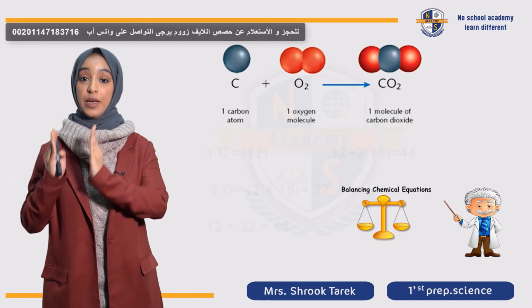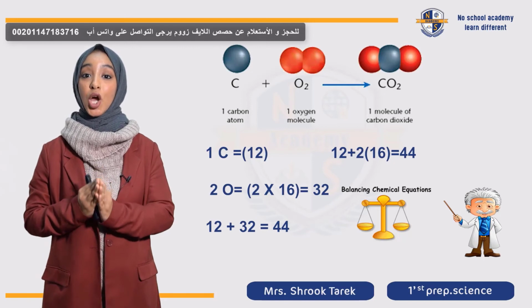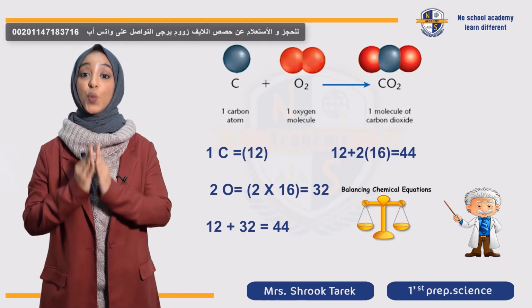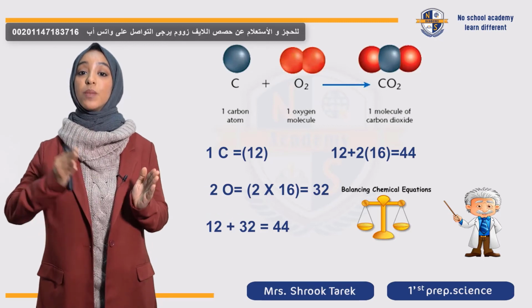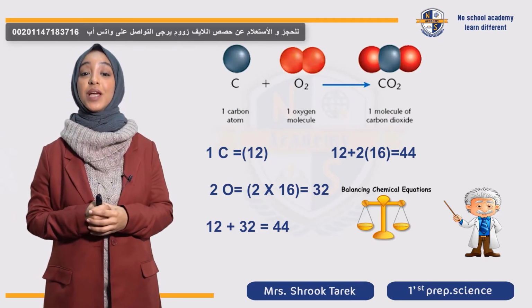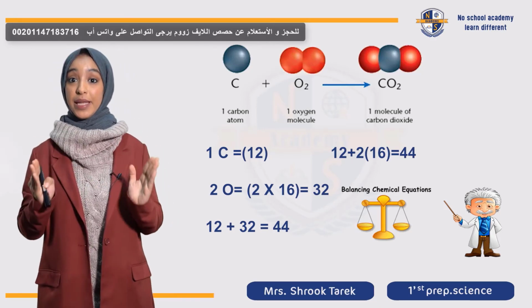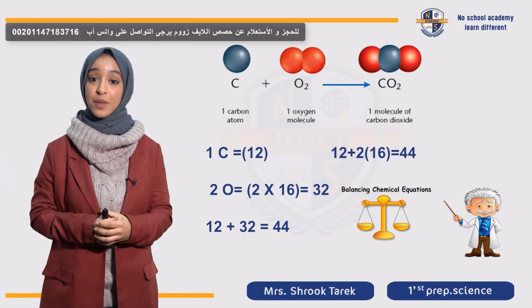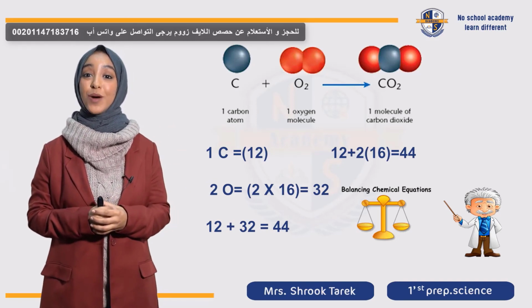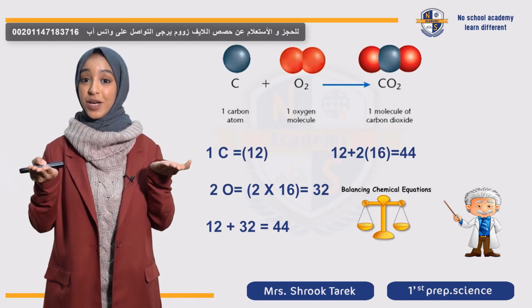تعالوا بقى نحسب ال amount in grams in the product side. Carbon dioxide, so it's only 1 carbon, so it's 12 plus 2 multiplied by 16 because we have 2 oxygen atoms. And it's also equal 44 grams. يبقى كده I'm sure that the amount in grams in the reactant side is equal to the amount in grams in product side. So they are equal.